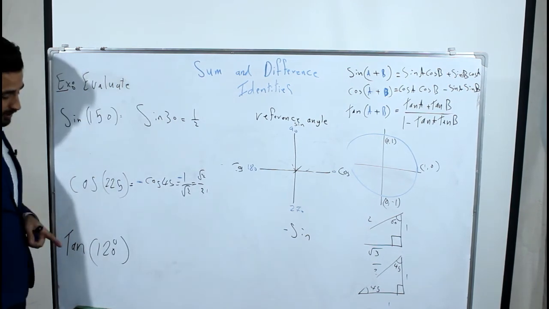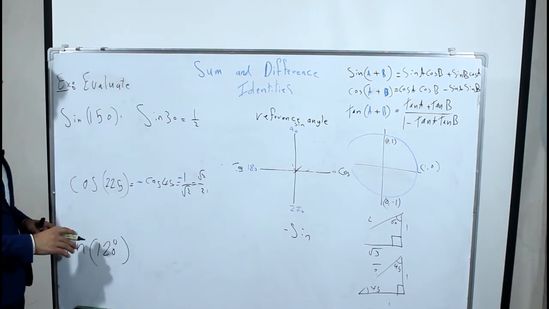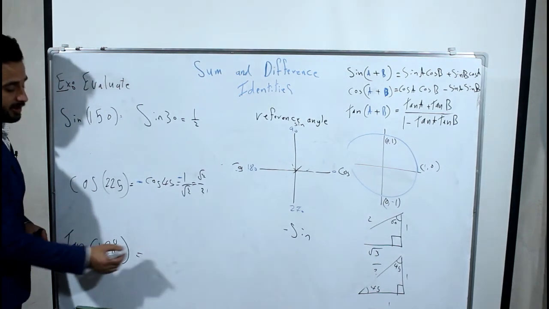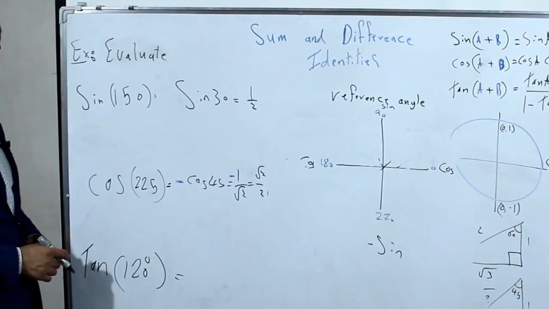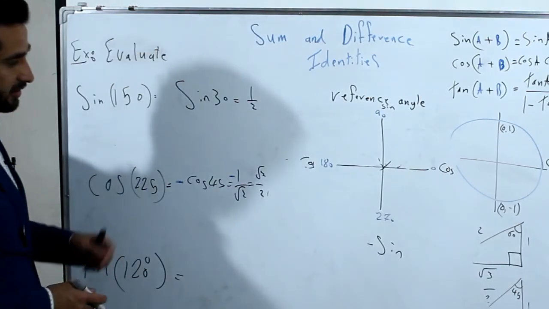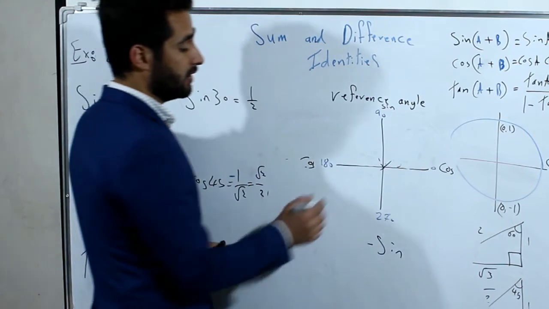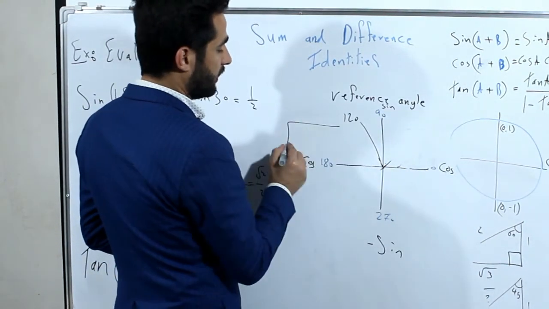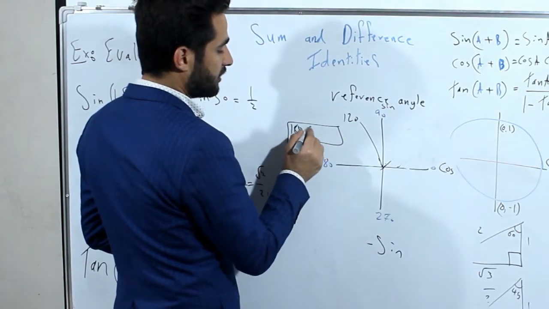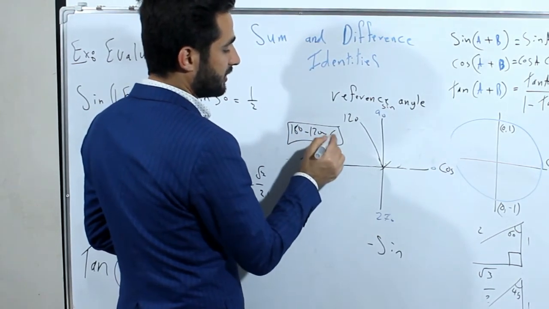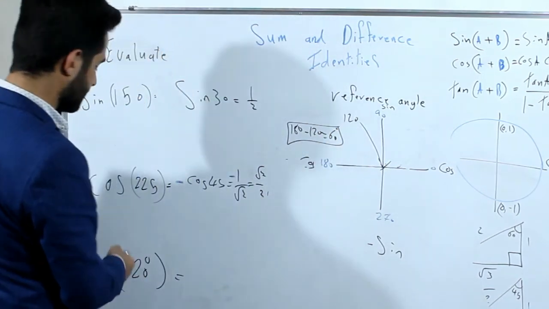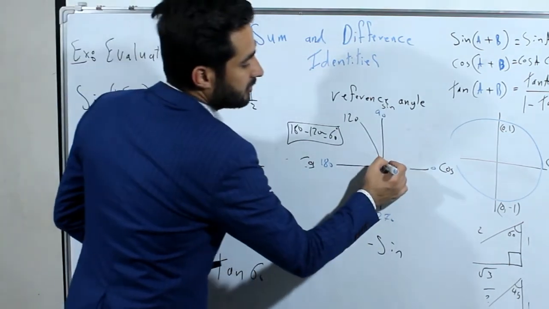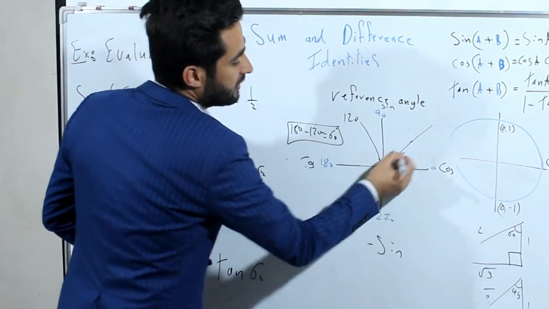Guys, now in this example I changed the angle because I want to give you some idea that's too easy. 120, how can I find its reference angle? It is here, nearly 120, but how can I find this? We can write 180 minus 120 is equal to 60 degrees. So we can write, instead of tan 120, tan 60. Why? Because its reference is 60 degrees.